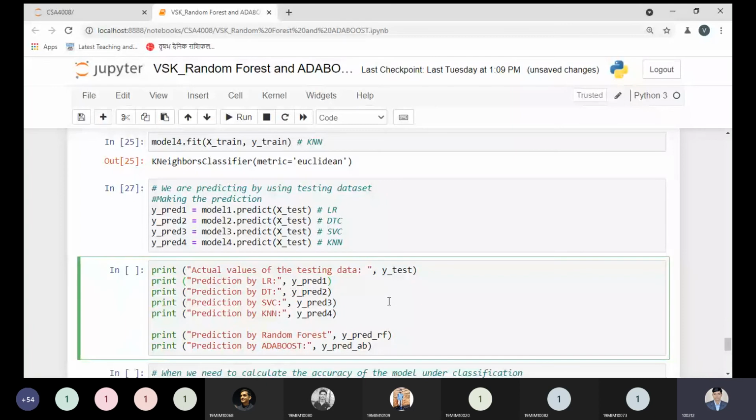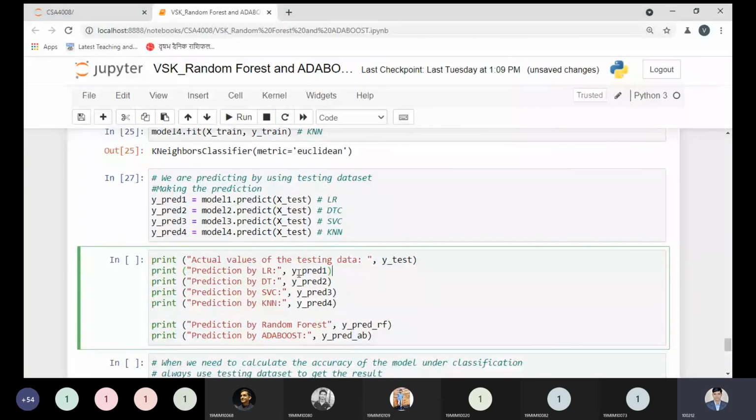But before executing this code, just let me show my proof over here. y_prediction belongs to the logistic regression. y_prediction 2 belongs to the decision tree. SVC uses the support vector machine classifier with y_prediction 3 values, just like this one you can observe over here. And y_prediction 4 will be maintained by the KNN. And if you remember, I have used y_prediction_RF for the prediction value of the random forest, and I have used the AdaBoost algorithm to predict my value. I have used y_prediction_AB. Let me execute this code.